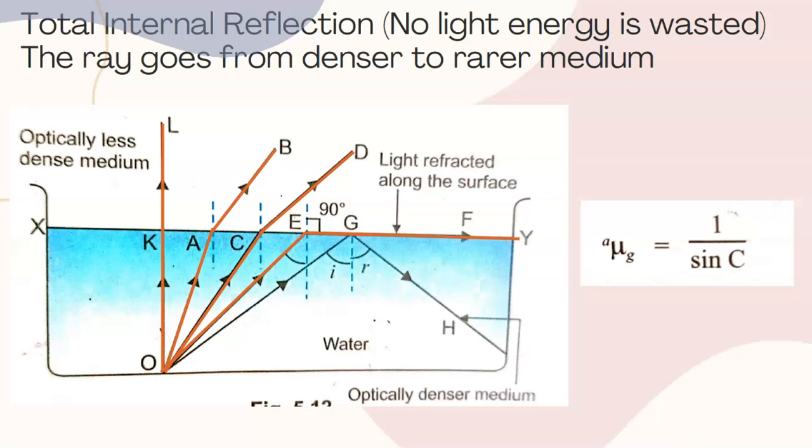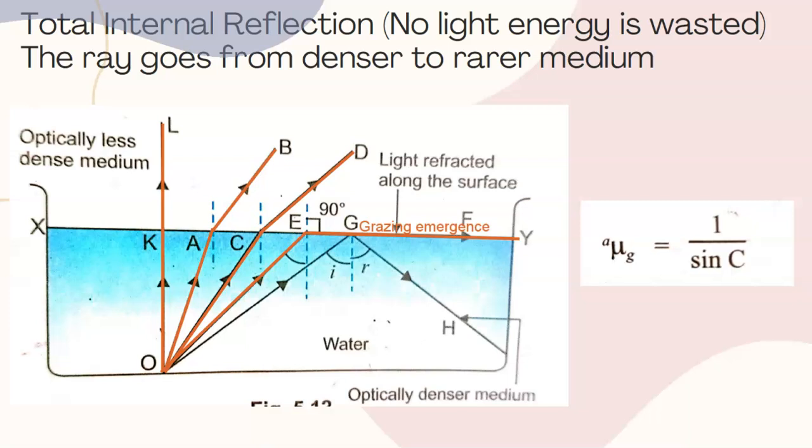It is going along the surface. When it goes along the surface, it is known as grazing emergence. So grazing emergence takes place when the angle of incidence is exactly equal to 48 degrees. I'll tell you why 48 degrees.